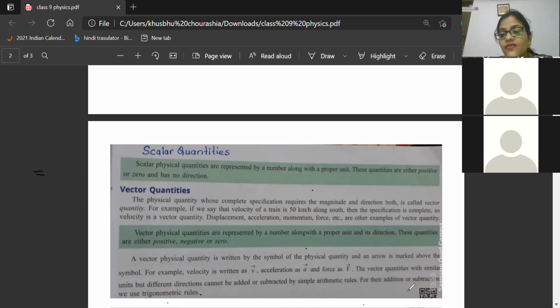Vector quantity: when we deal with displacement or movement along with a particular direction, then it becomes a vector quantity.